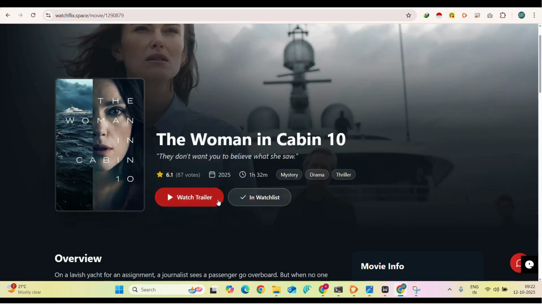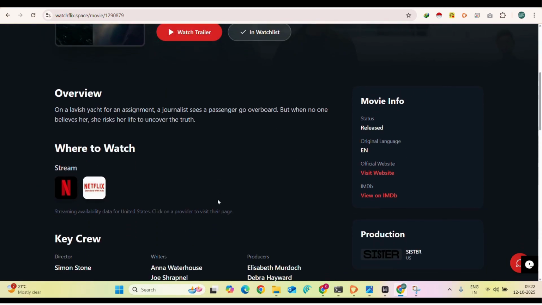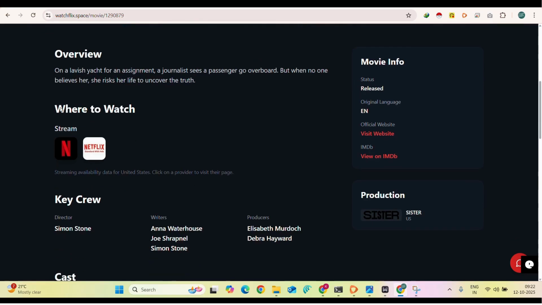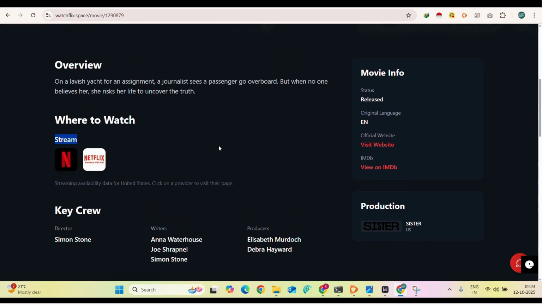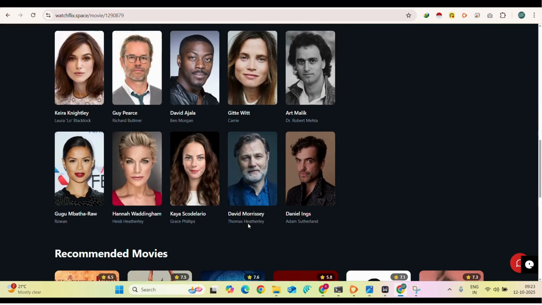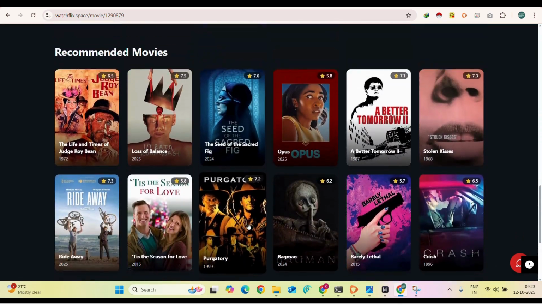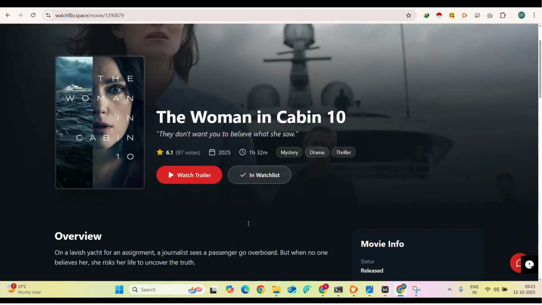It is added to your watch list instantly. Coming back to this movie page, when you scroll down, there's an overview of the movie, and it also says where the movie is available. It reveals the pain point for the user: no need to search for where the movie is. It directly lands on that particular movie application. You can also see the release information, official information, and the complete movie information here, including recommended movies. This is a very good option.